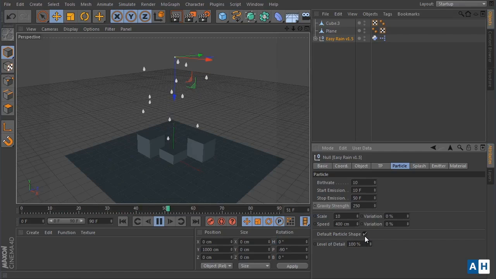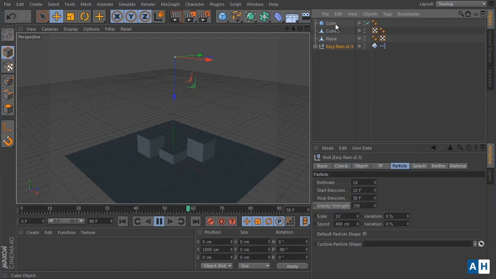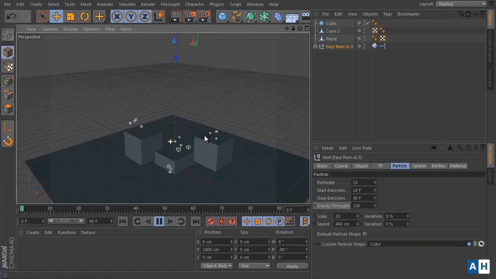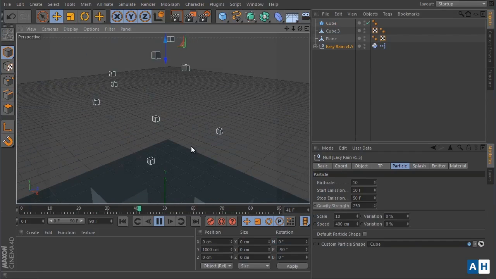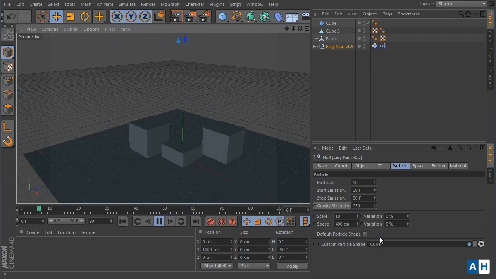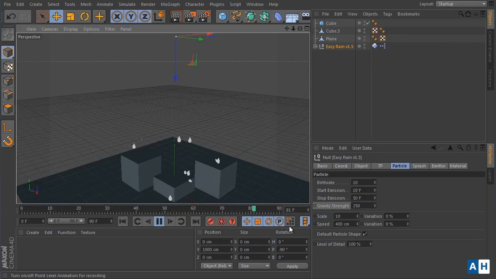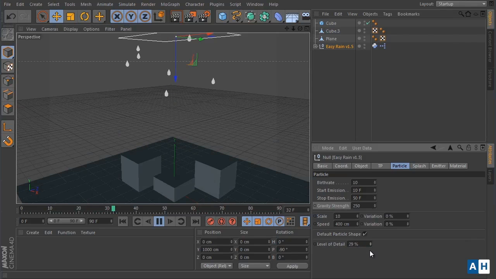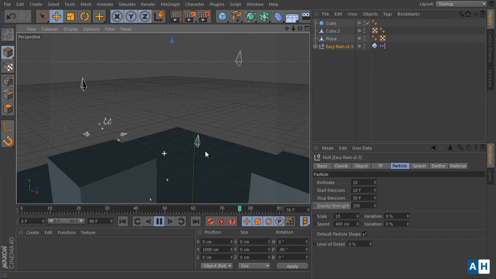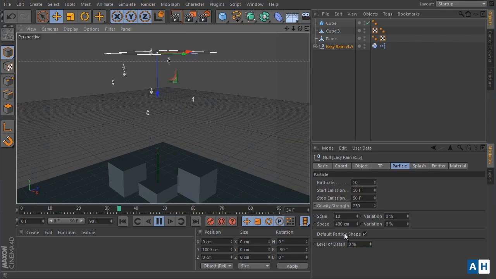Also you have an option for adding a custom particle shape. For example, you can add this cube here, and you should have this one working now. If you go again to the default one, you will find them working. You have the level of detail, and this is only available with the default particle shape.